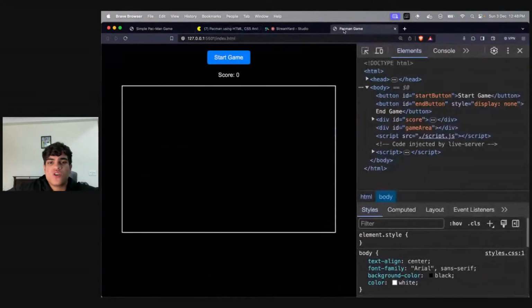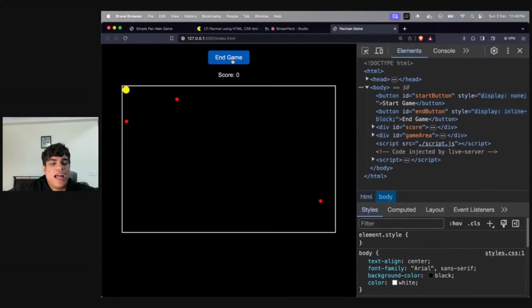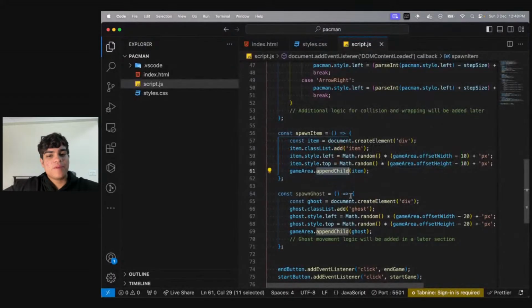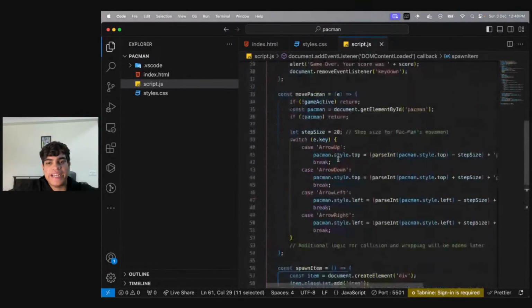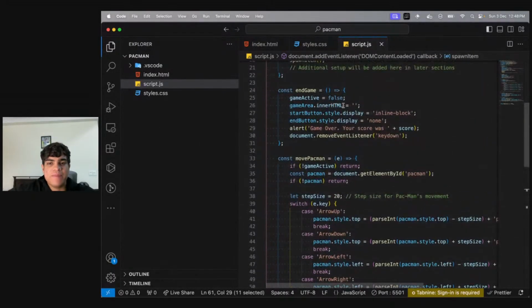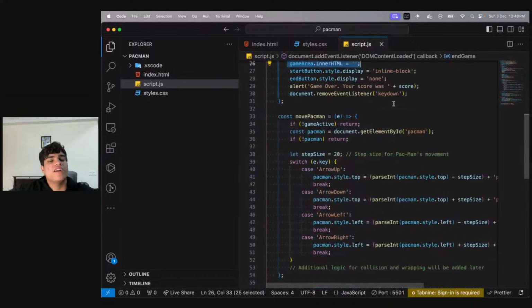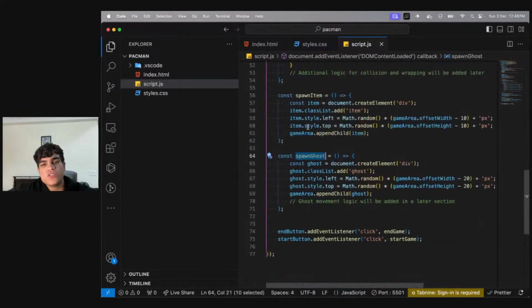So if I go over here, go to my Pac-Man game and start the game, I see three random dots, right? Then start the game again, three random dots, right? Start the game again, three random dots. The reason why I don't have to remove them is because whenever I'm ending the game, I'm resetting the entire inner HTML, right? Then spawning ghost also works the same way.